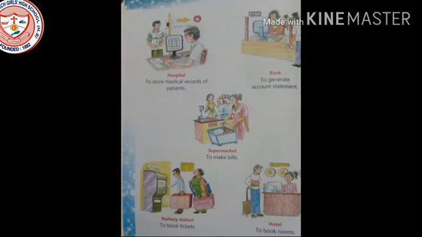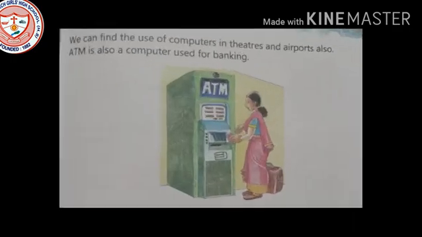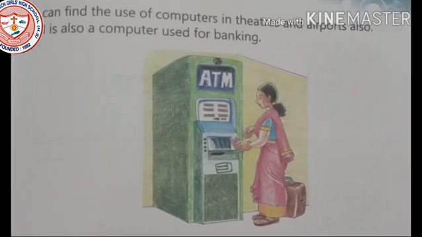By reading all these things, you can understand that the computer is so important in our day-to-day life. Now see, we can find the use of computers in theaters and airports also. Whenever you are going to watch a movie and booking a ticket, there is a computer, and a person is sitting who can tell you which seat you are selecting. So in theaters also we use a computer.